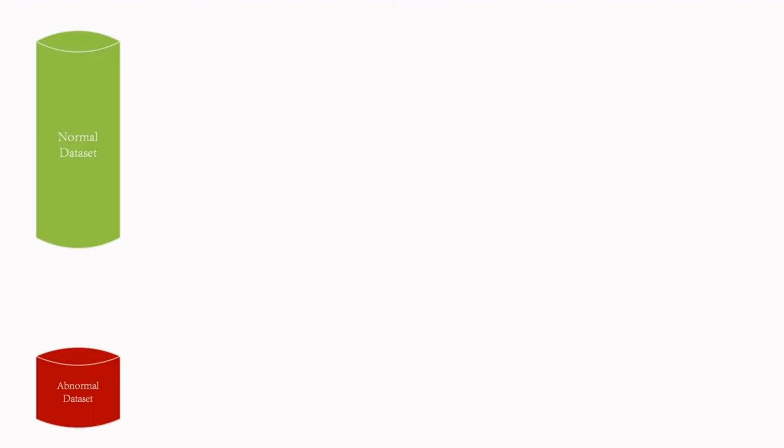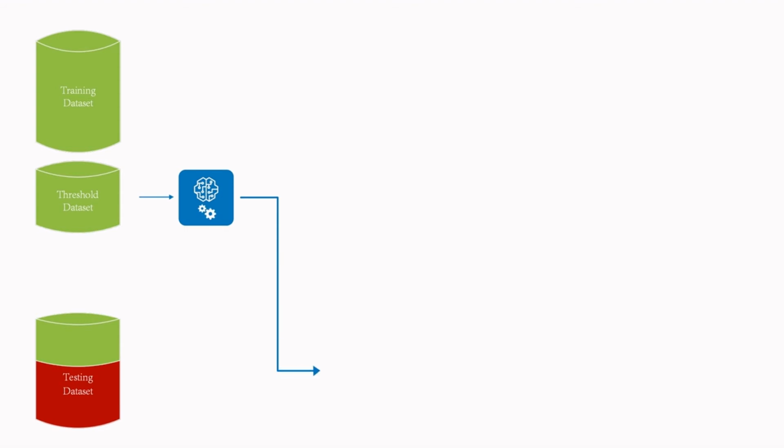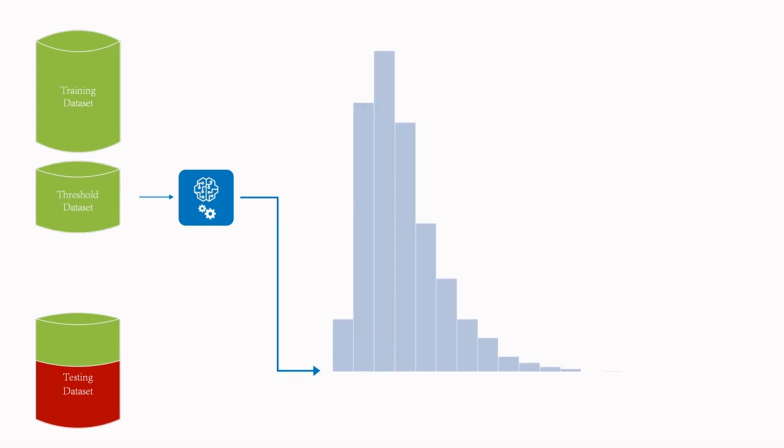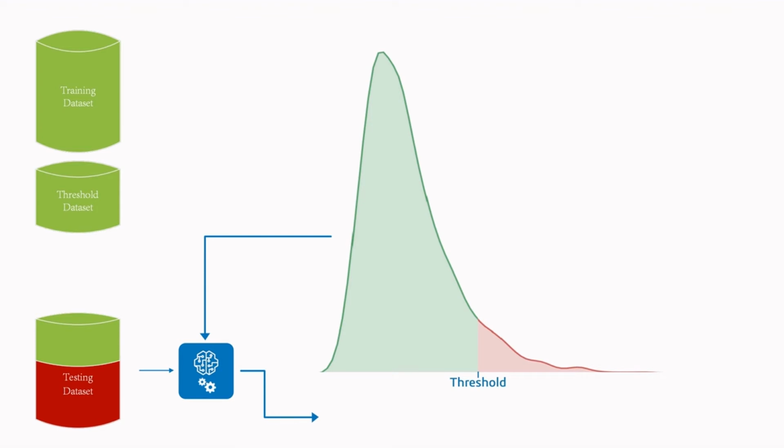We divide the normal data into training, threshold finding, and testing sets. The testing set is later combined with the abnormal data. We train the model on the training set. Once we train the model, we record the prediction errors in the thresholding set. We compute the histogram of errors, hence plot the probability distribution and fit the best statistical curve. Using the fitted curve, we obtain a threshold at 95% right-tail confidence, which is then used to flag abnormal behavior in the test set.